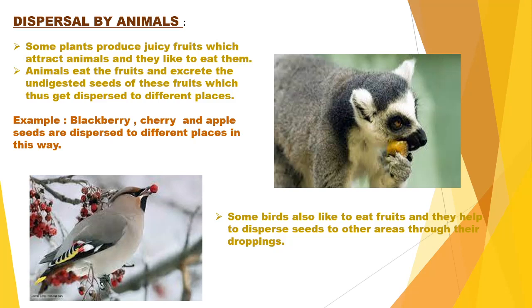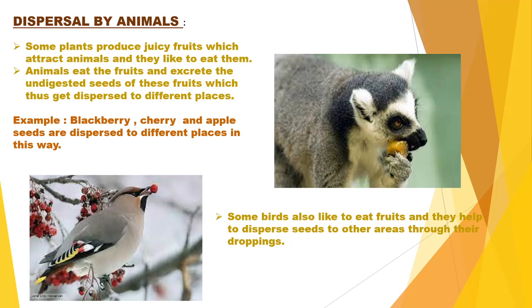As we had learned about the seeds dispersed by water, as well as the plants whose seeds are migrated with the help of the wind, similarly there are some plants, like the blackberry, the cherry, and the apple, whose seeds also migrate through animals.